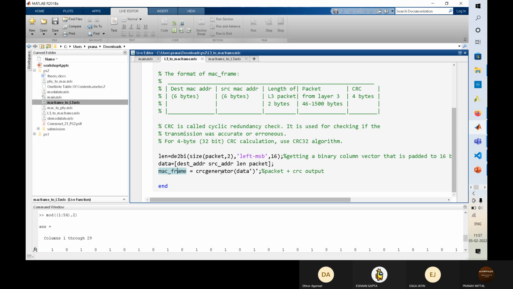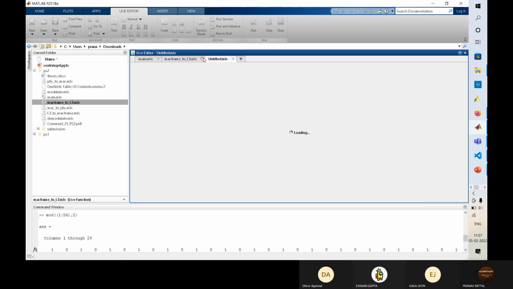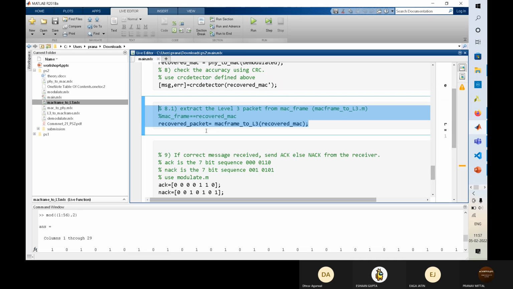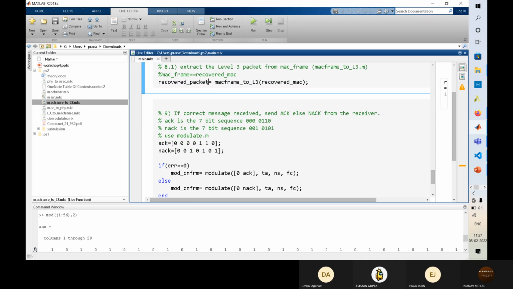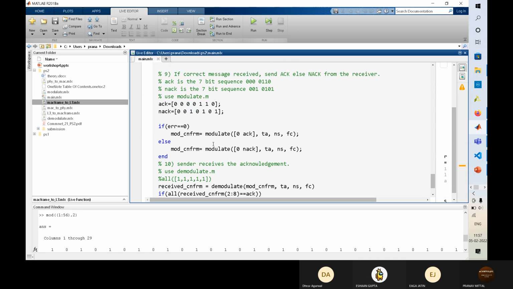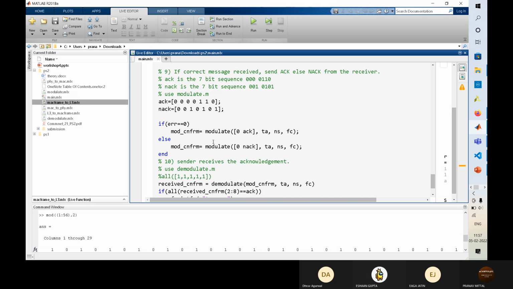So finally this is done, and we have got the recovered packet. In simulation we can also test the probability that the packet is right. We will perform this experiment a lot of times and see the probability that we are getting a good result.